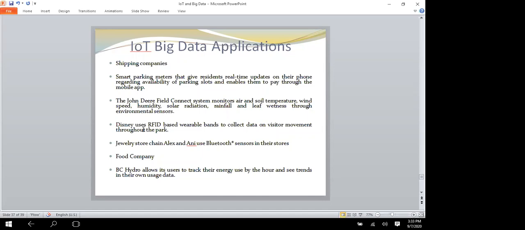And Bluetooth tracks customer traffic in a store to push specialized offers to phones. Food companies also use IoT devices to monitor factory performance, and IoT helps tell whether the food is good or not.